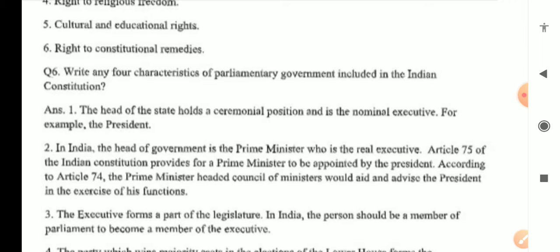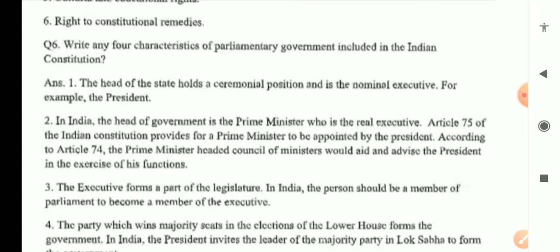Write any 4 characteristics of parliamentary government included in the Constitution. Answer. The head of the state holds a ceremonial position and is nominal executive. For example, the president. Then in India, the head of the government is the Prime Minister, who is the real executive. Article 75 of the Indian Constitution provides for Prime Minister to be appointed by the President. According to Article 74, the Prime Minister heads the Council of Ministers, which would aid and advise the President in exercise of his function.